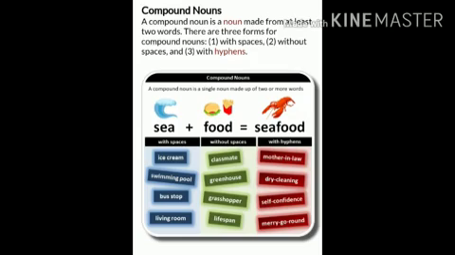You can see here the example. Sea plus food, it became seafood. Here examples with spaces, examples without spaces, and examples with hyphens are given. With spaces: ice cream, swimming pool, bus stop. Without spaces: classmate, greenhouse, grasshopper. With hyphens: mother-in-law, dry-cleaning, etc.